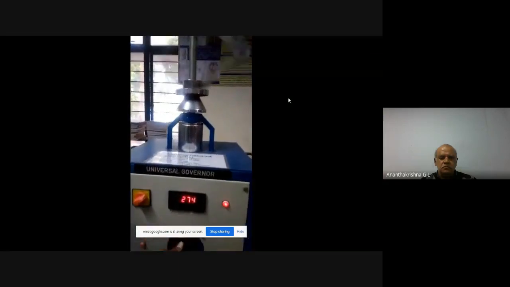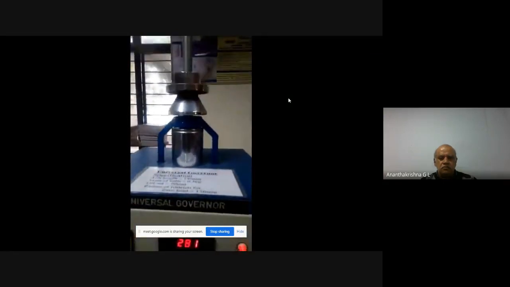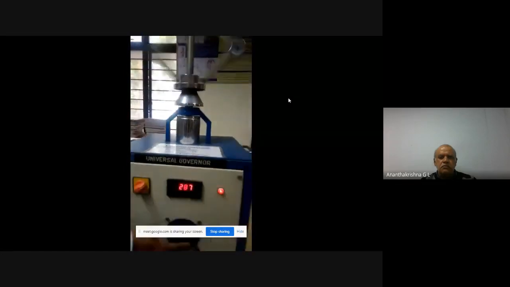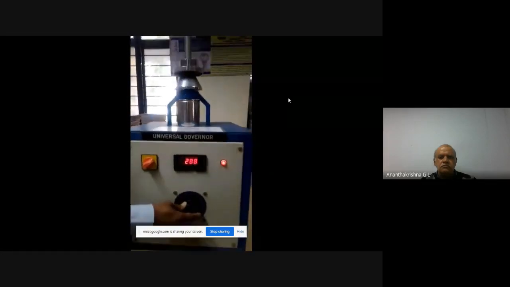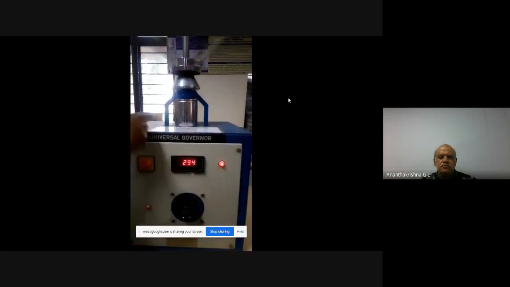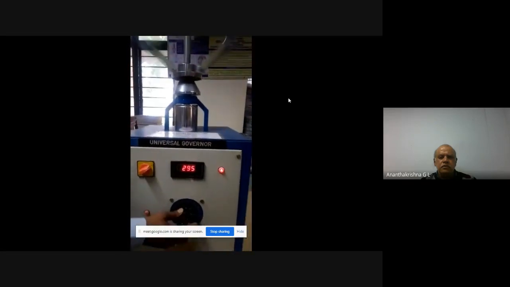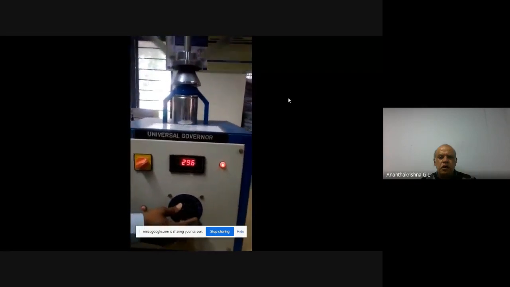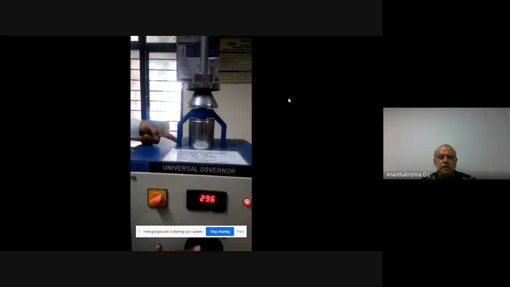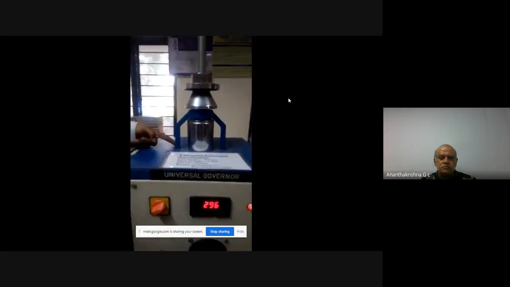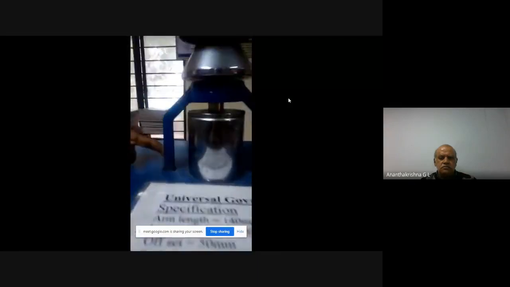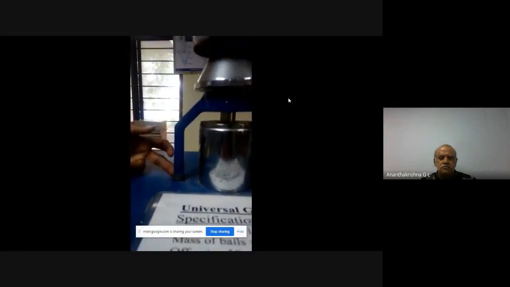So the governor starts lifting up. Keep increasing the voltage. Note down the RPM. Keep watching the RPM that is displayed digitally. Then the sleeve assembly starts to lift as you increase the speed.